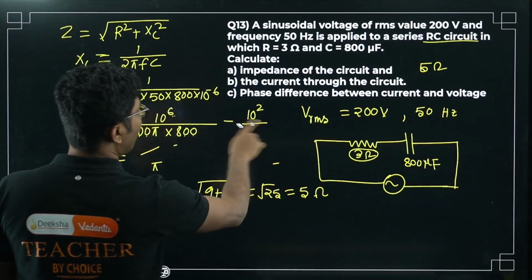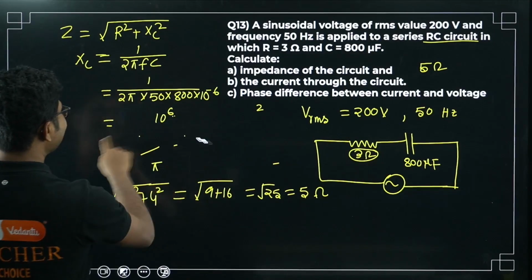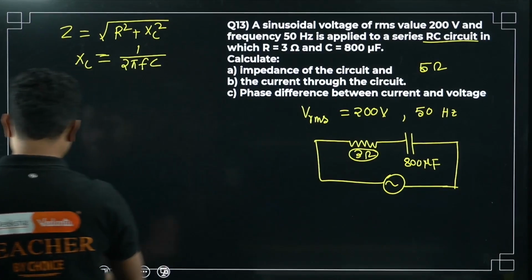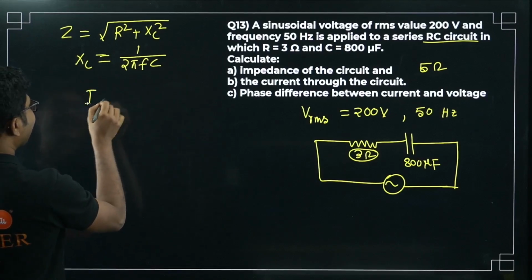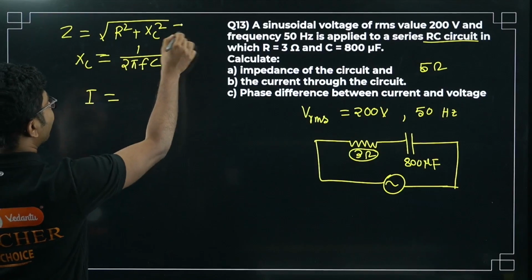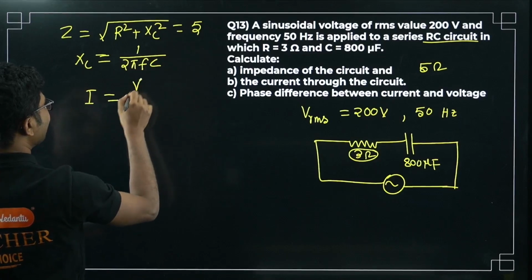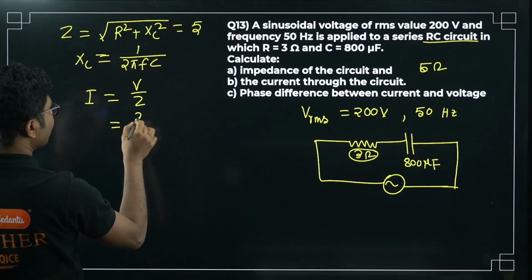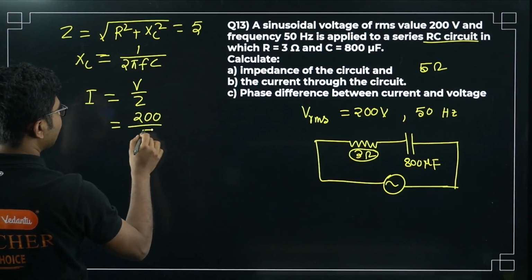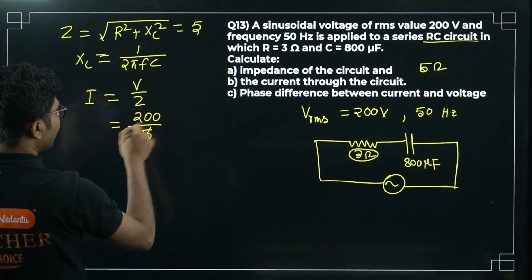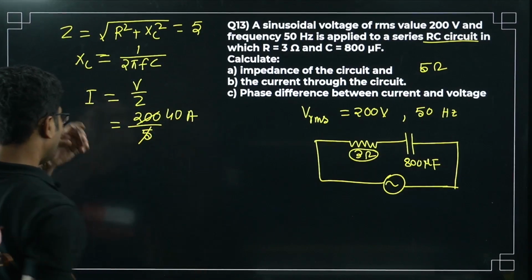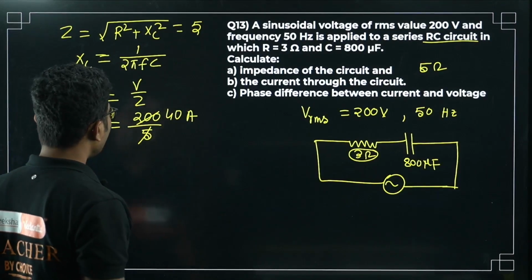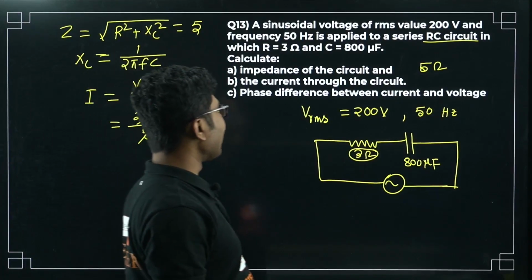The current through the circuit. Now it is easy, right? Now what is current? Z we calculated as 5. Current is V by Z. So V is 200 and Z is 5. So it will be 40 ampere, right? 40 ampere is the current through the circuit.